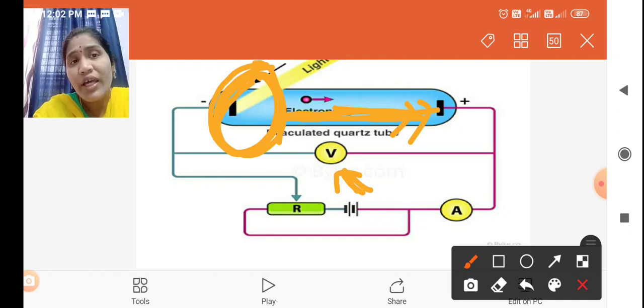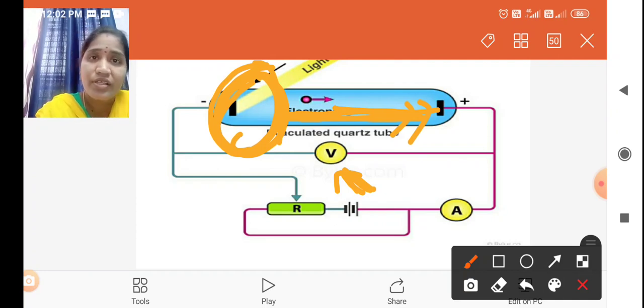Whenever all the electrons present at this cathode plate are emitted outside, even though we apply more positive potential, there is no increase in the photocurrent.